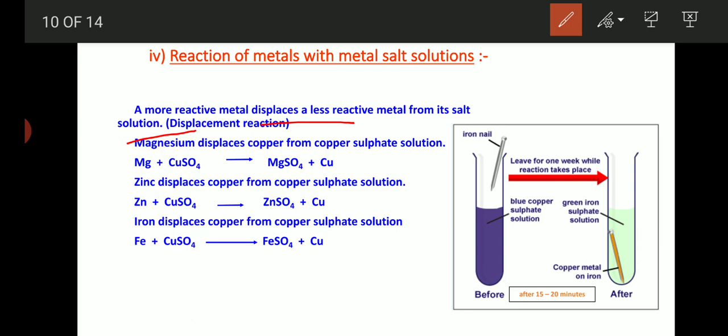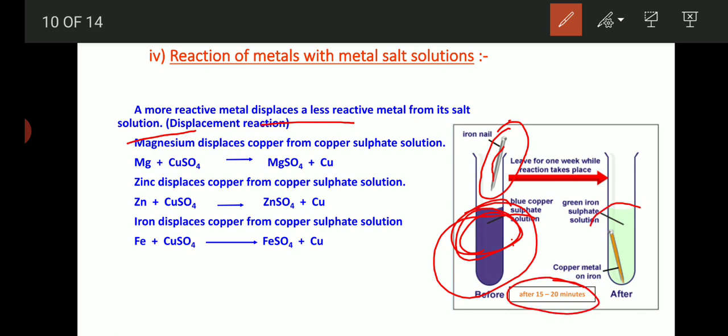For example, now consider iron nail, Fe, and copper sulfate solution. Copper sulfate is a blue solution. When you dip iron into this copper sulfate solution, see the initial color, it is blue. After 15 to 20 minutes, the solution changes into green color.